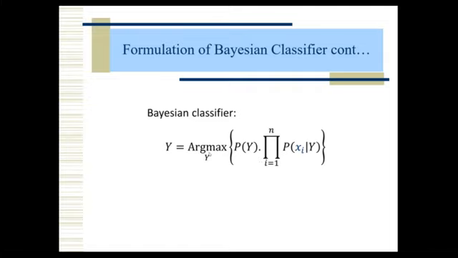Max means, as we studied in calculus in mathematics, the maximum of a function, let us assume 10. So what is the meaning of argmax? At which point did we get the maximum value? Let us assume at x equal to 2, the maximum value is 10. So the maximum value is 10. If someone asks what is the argmax, 2 is the answer. At which point we got the maximum value is nothing but argmax.